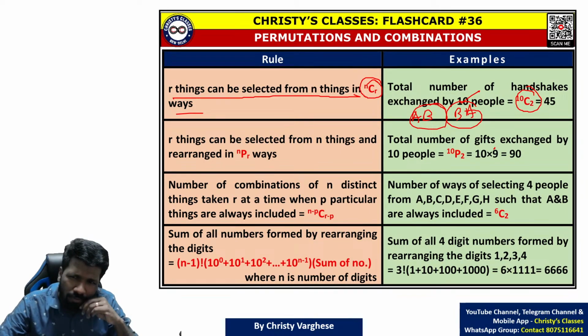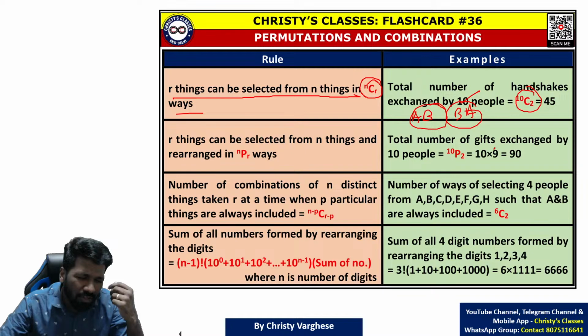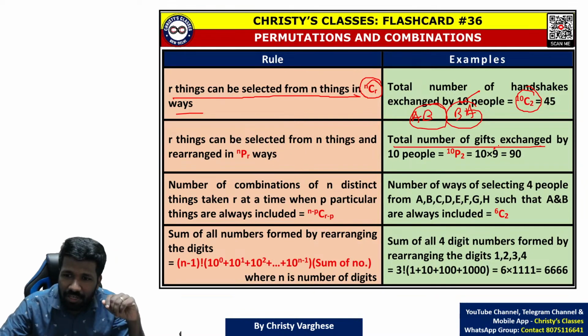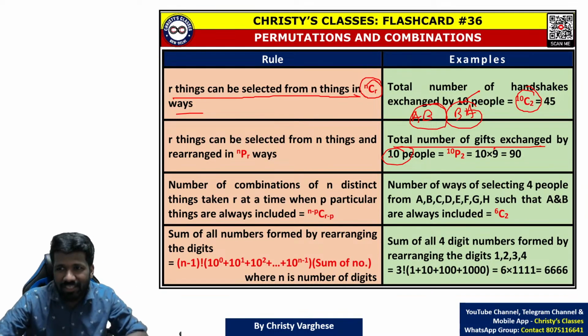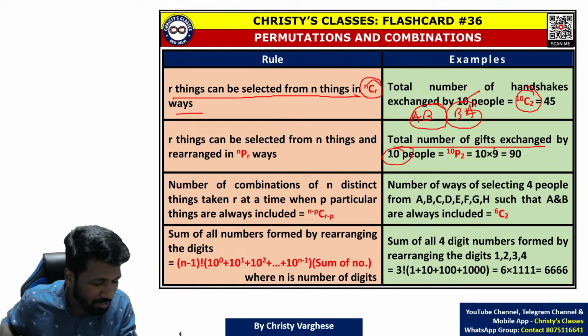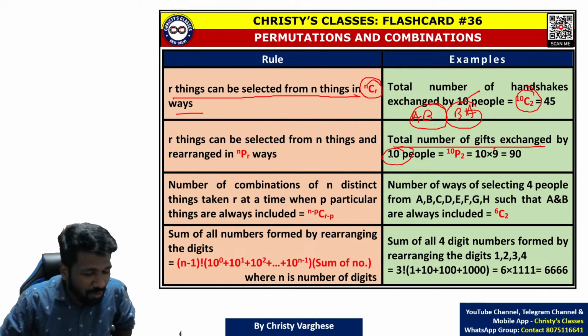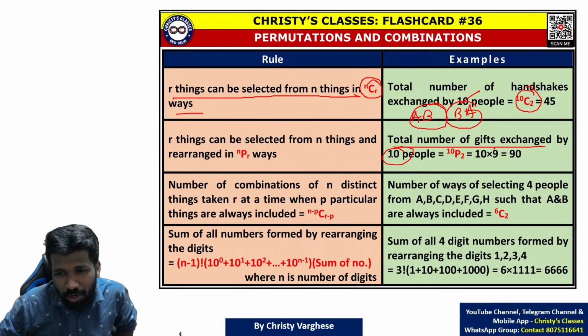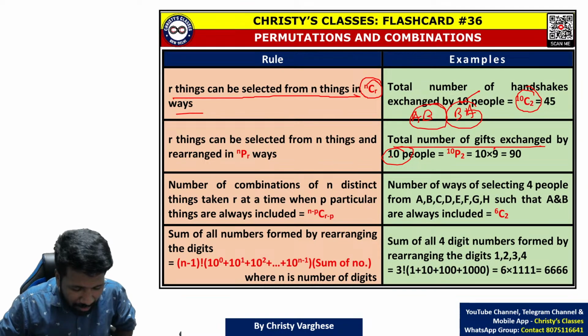Now you may be confused: in which situations are both the same, and in which situations are they not the same? Look at this situation. If the same 10 people are exchanging gifts, exchanging handshakes and exchanging gifts are totally different scenarios. Exchanging a handshake is free of cost. You just have to give the hand. But in exchanging gifts, you have to purchase a gift. So think about that.